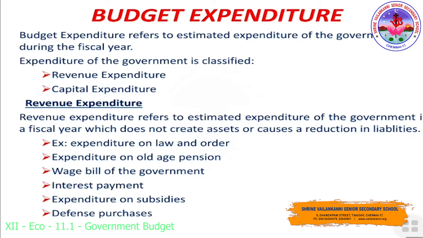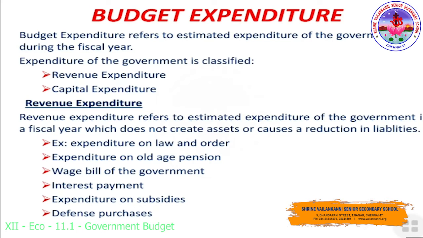Budget expenditure. Budget expenditure refers to the estimated expenditure of the government during a given fiscal year. The budget expenditure can be broadly categorized as revenue expenditure and capital expenditure. What is meant by revenue expenditure?